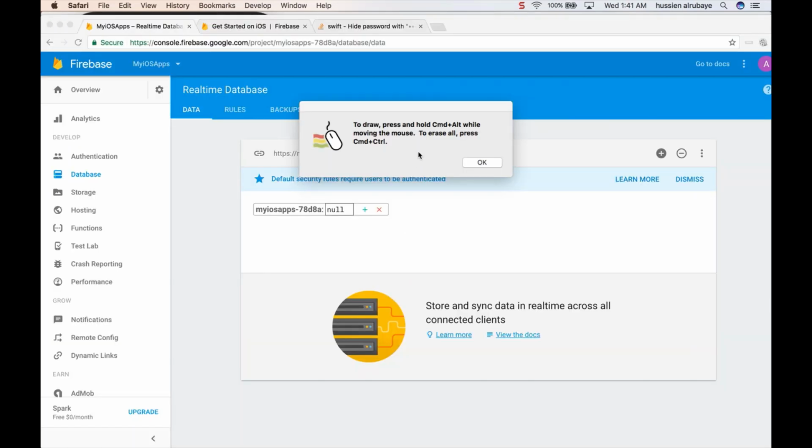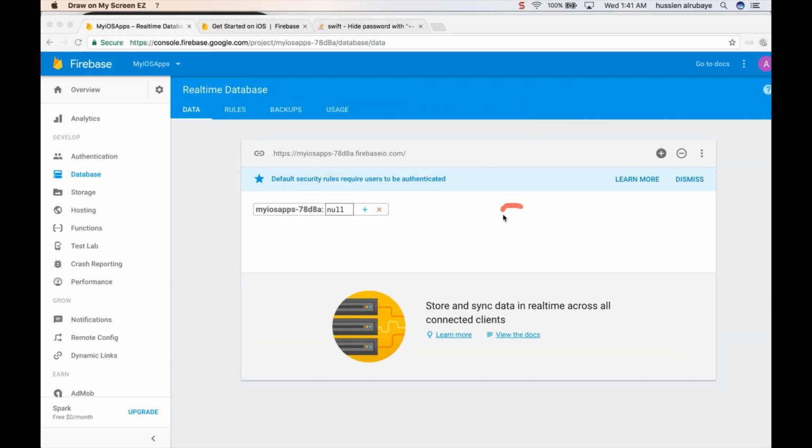Here they use a node database. That means, for example, a user is considered a node, and his email is in a node inside it, his password in a node inside it, and his image in a node inside it with a value, and he also has other information like the user UID or whatever.